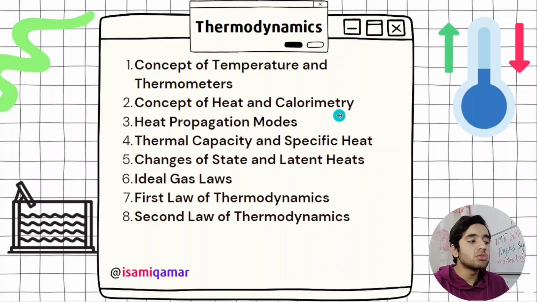Then heat propagation modes: convection, conduction, and radiation. Thermochemistry and specific heat, this we are going to study. Changes of state and latent heat, this is also very important. Ideal gas laws are actually from chemistry: Charles's, Boyle's, and then Avogadro's law. Just study them there. No need to study here. First law of thermodynamics and second law of thermodynamics we are going to cover.